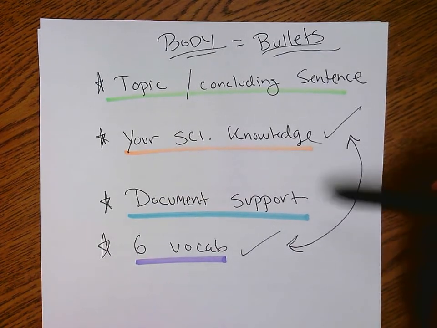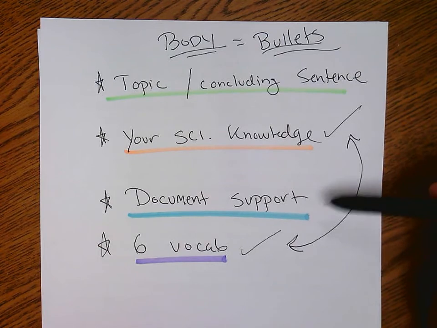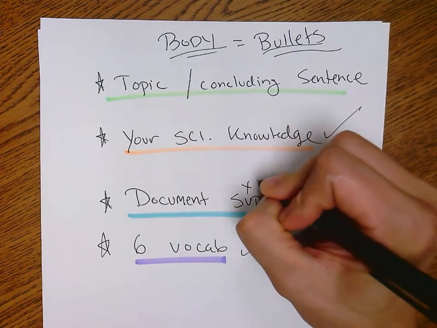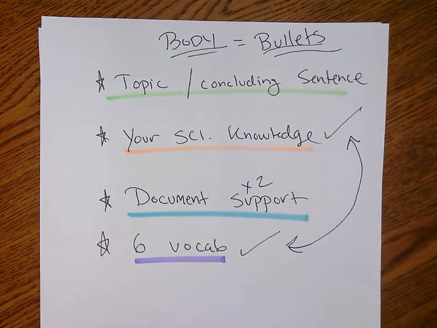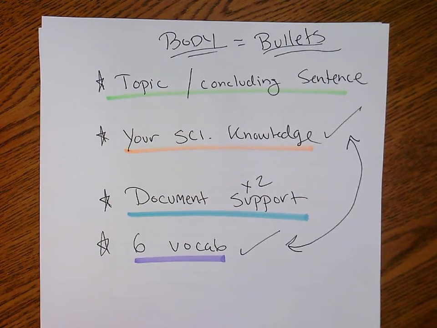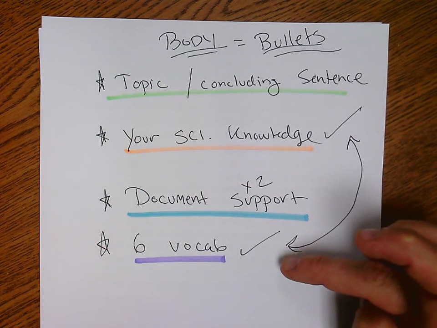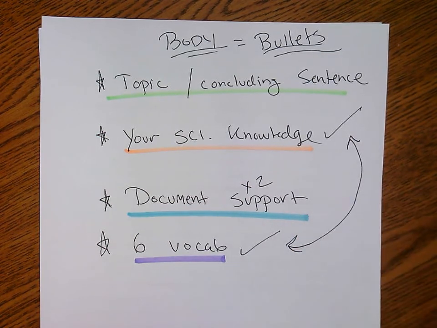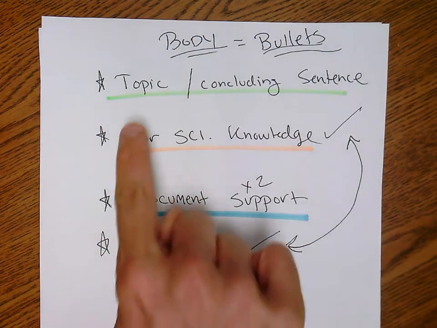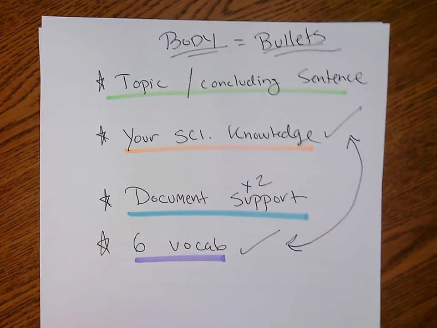The support, the document support. Now, we usually want to cite 2 documents per body paragraph, but if you have 1, I guess that's fine. But you need to at least have 1. I always recommend 2, but you should have 1. So here's what I know about the process. Here's some vocab to support it. And then here's the document that goes along with what I'm saying. And then, of course, any good body paragraph needs a topic and concluding sentence.